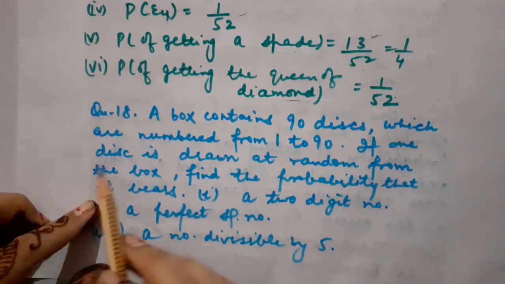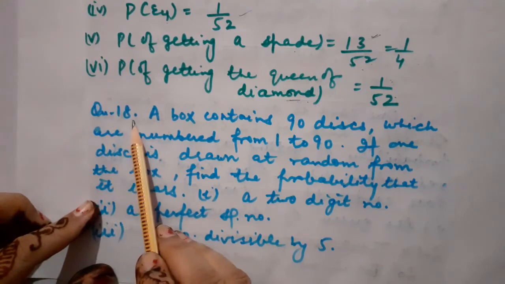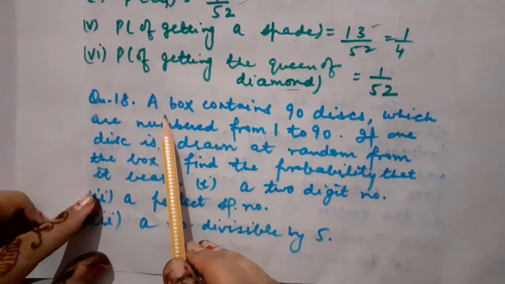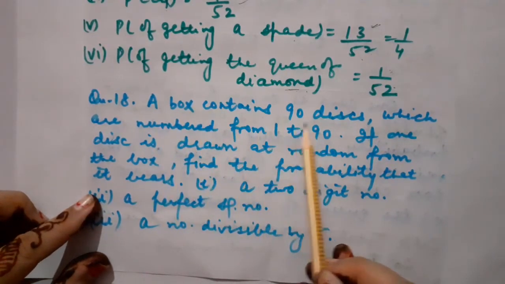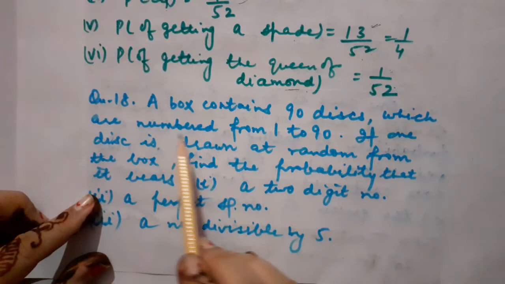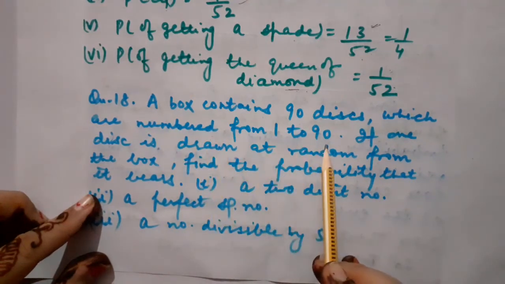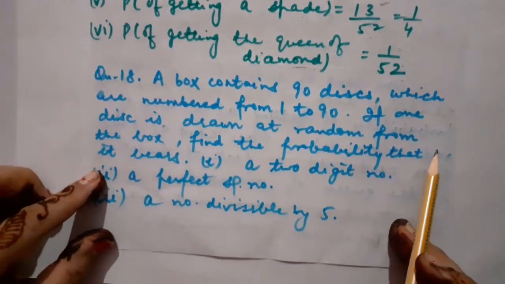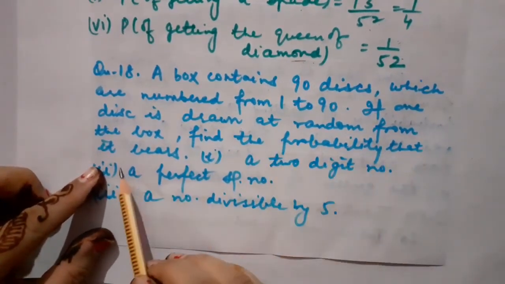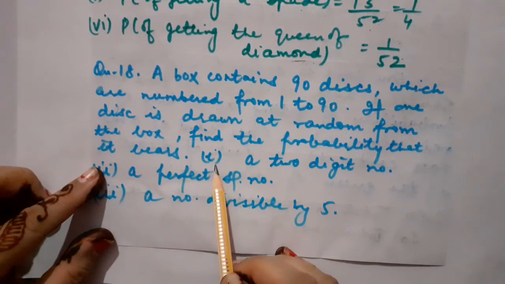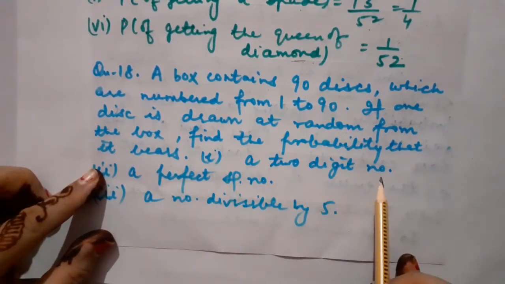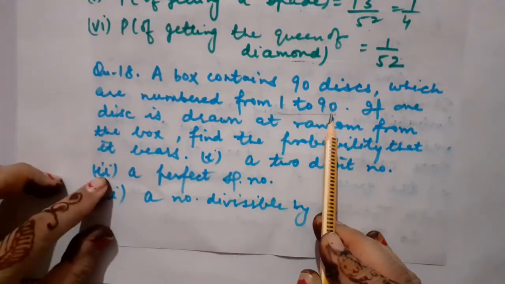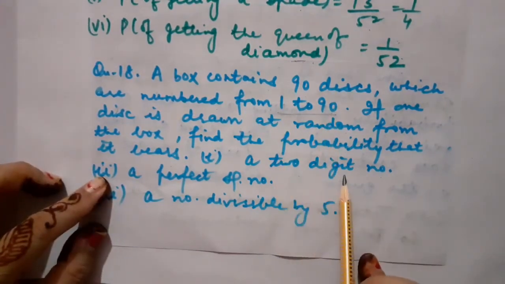Clear? So after question number 14, I am going to take question number 18. So let us start it. A box contains 90 discs which are numbered from 1 to 90. If one disc is drawn at random from the box, find the probability that it bears: first part, a 2-digit number, which means from 1 to 90 we will have to pick those favorable outcomes which show 2-digit numbers.